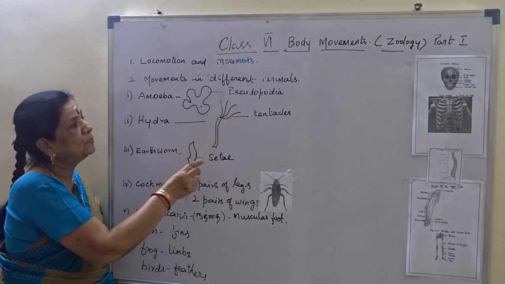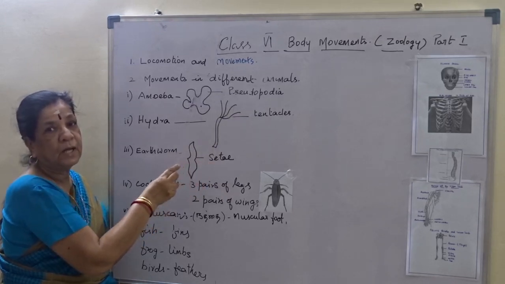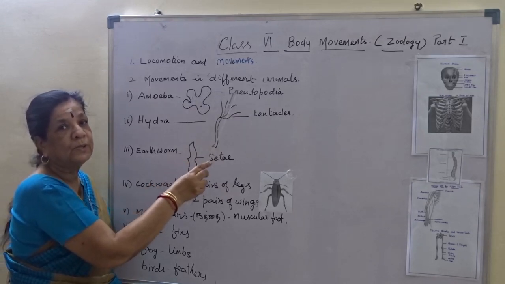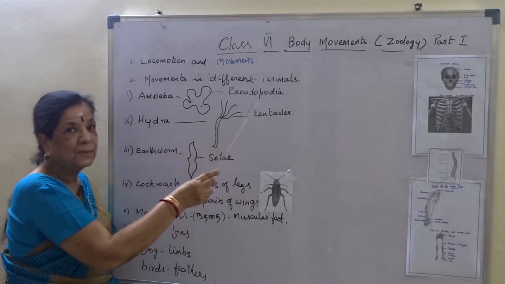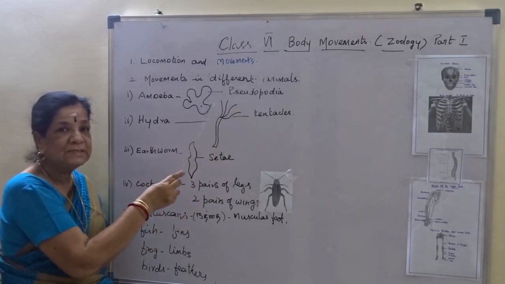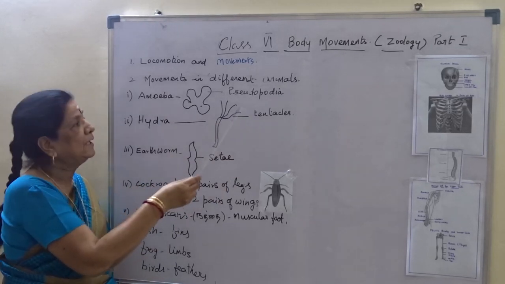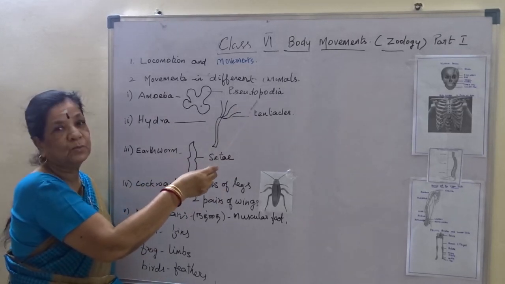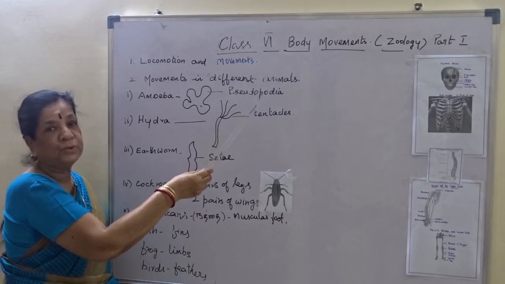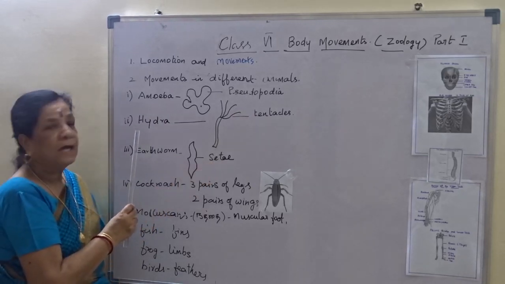With the help of pseudopodia, the amoeba will move from one place to another. But in amoeba, the movement is very slow. It cannot run. It will move slowly by putting forth the pseudopodia.